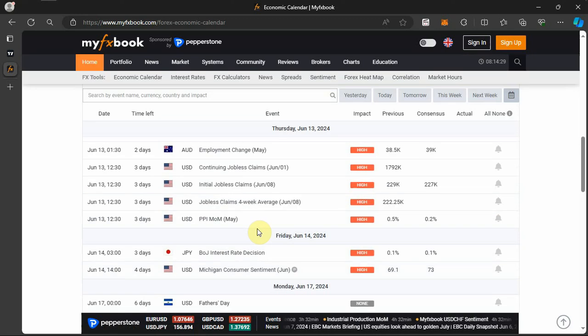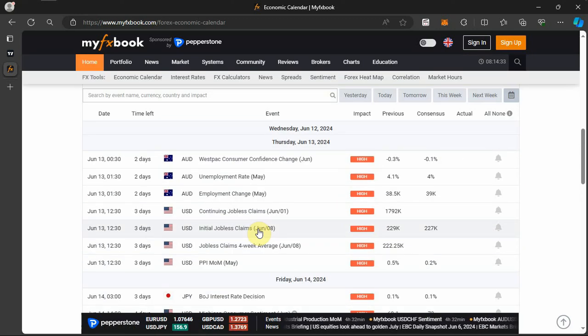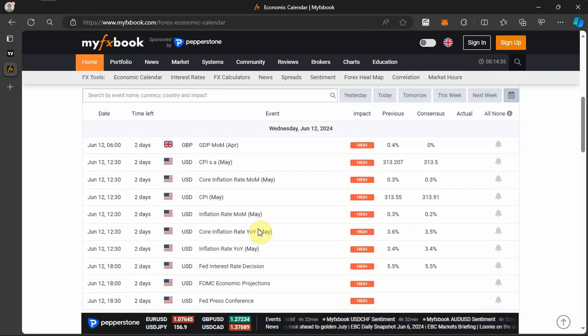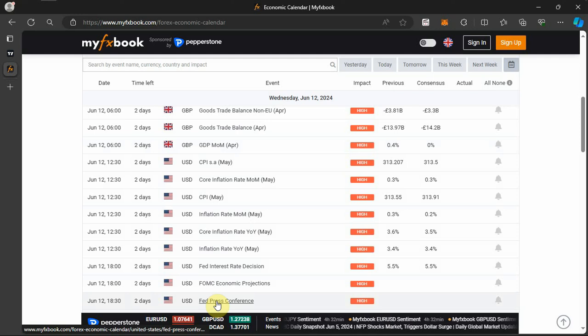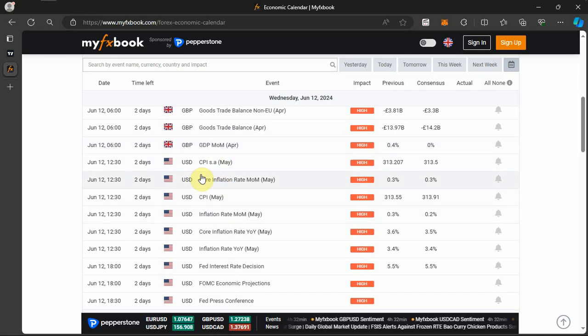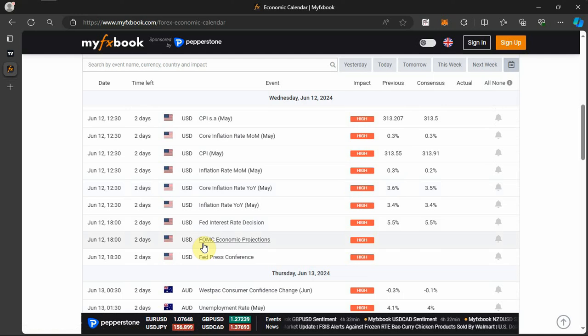So these are the high impact news that we're expecting to see on the market this week. But if you look through, Wednesday is really going to be a very busy day on the market. We are going to see some level of volatility injection. It's going to be very volatile on Wednesday because we have CPI coming up, then FOMC for USD. The CPI will be in the morning session of the New York session. Then the FOMC is going to be in the afternoon session of the New York session.